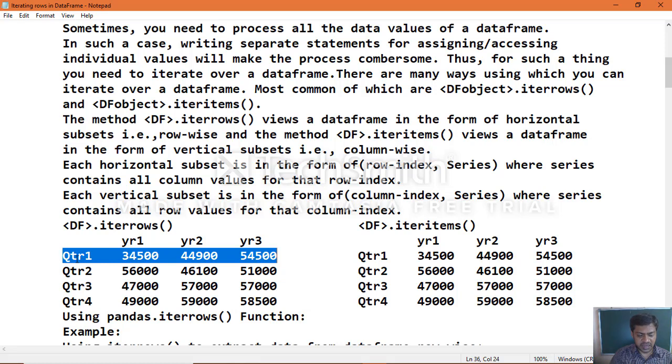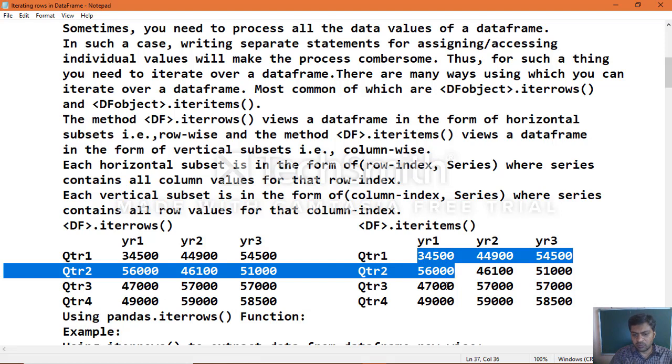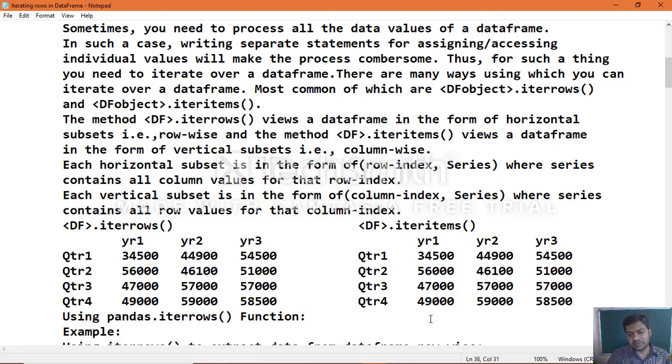This is a horizontal subset. When it comes to iterating items, this is a vertical subset: one particular column index and all the row values of that particular column.